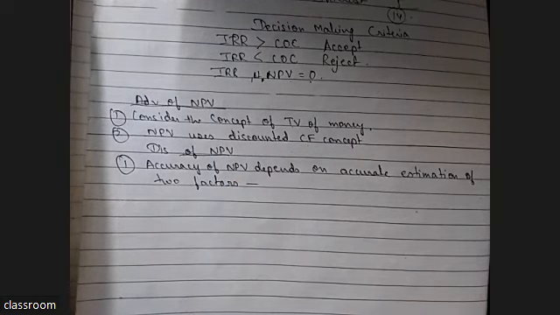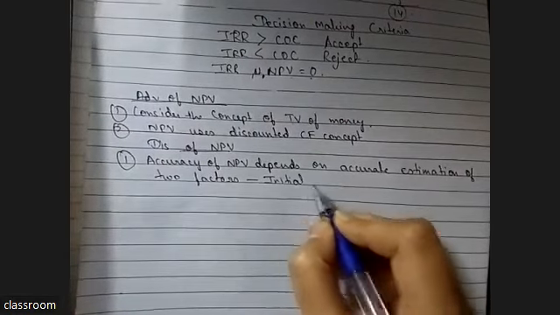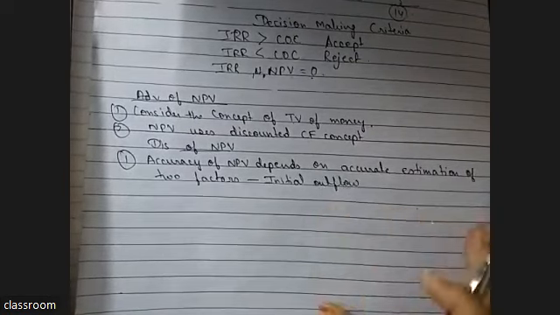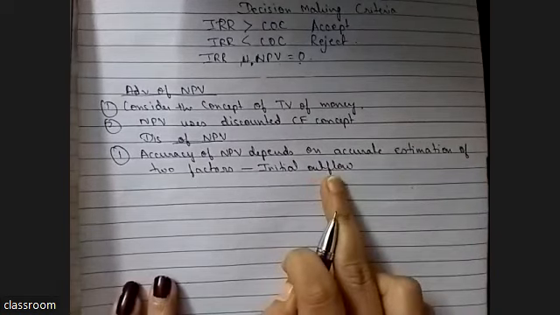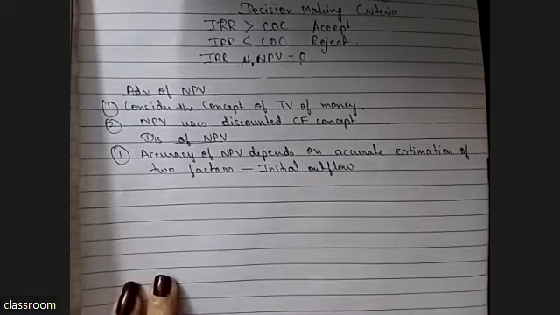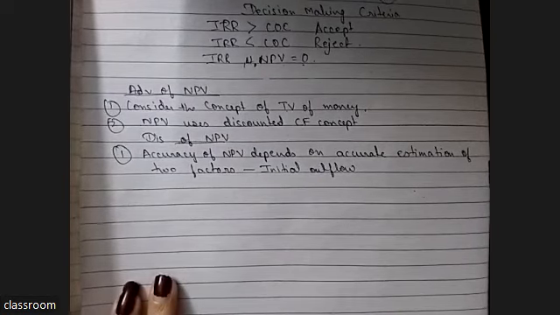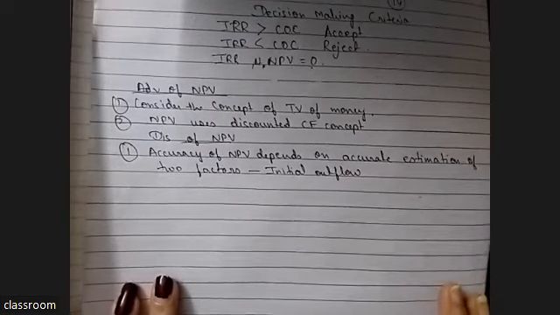First thing, initial outflow should be perfectly calculated. Means there is a calculation for outflow. See what is outflow. Outflow does not mean the machine costs 10 lakh, then that is the outflow only. If you have bought an AC, you have purchased it for 50,000.